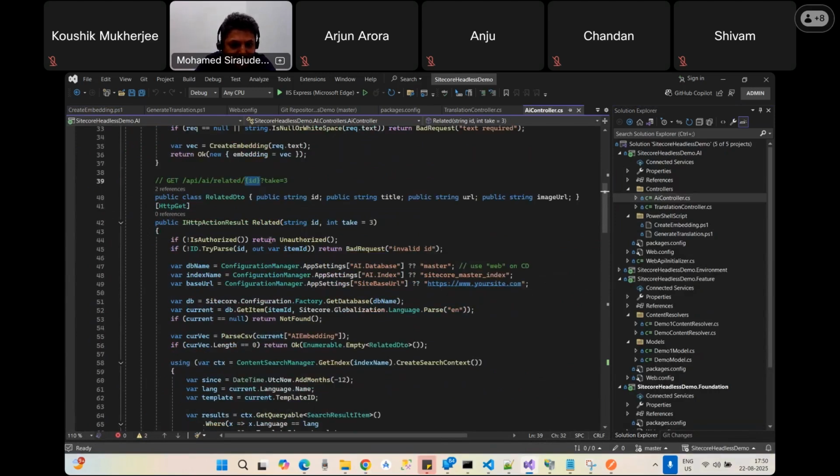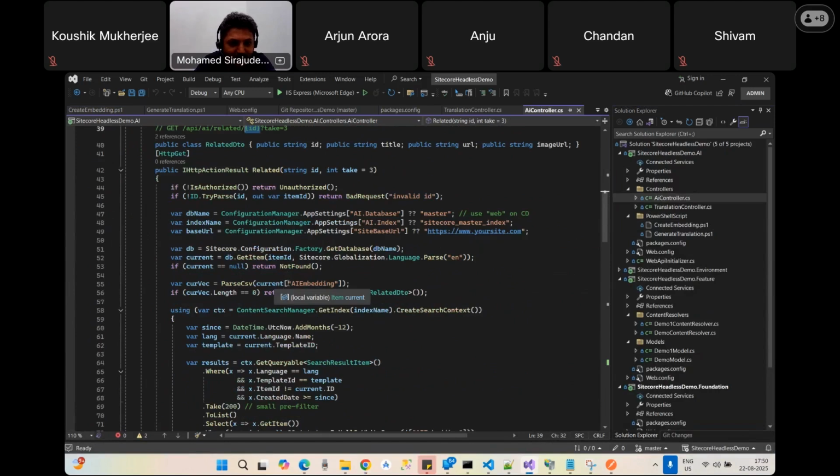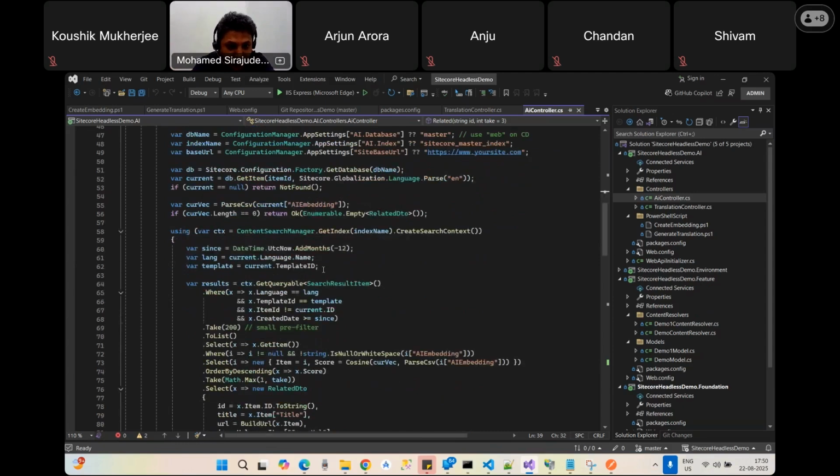I already stored that vector value in the item itself, right? In the article item itself. So it checks that vector value. It's not actually checking our original data; it is processed and secured data. That embedded data gets refined and processed, and this gives the close match response.